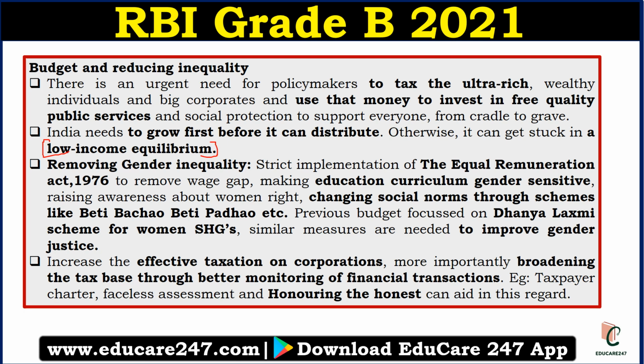The second thing government can do to remove the gender inequality is to strictly implement the Equal Remuneration Act 1976. There is a discrimination in wages between male and female. If we implement this act strictly, that discrimination will be removed. We can see the discrimination in terms of education, in terms of health